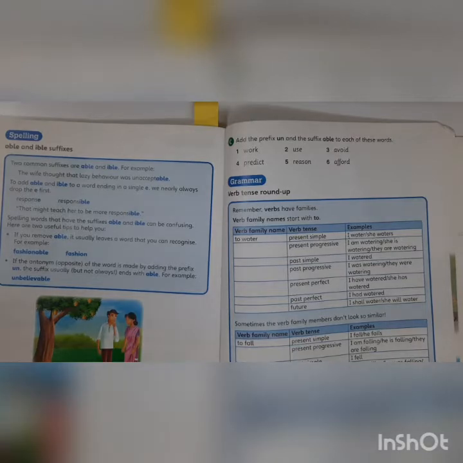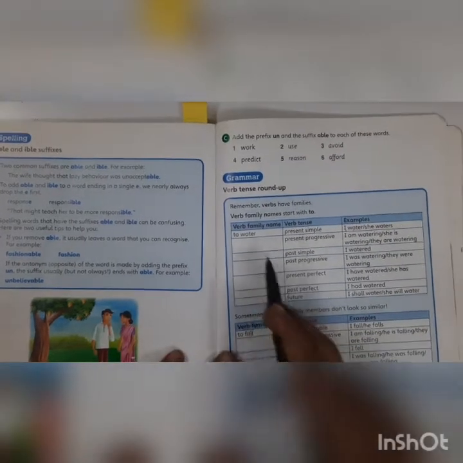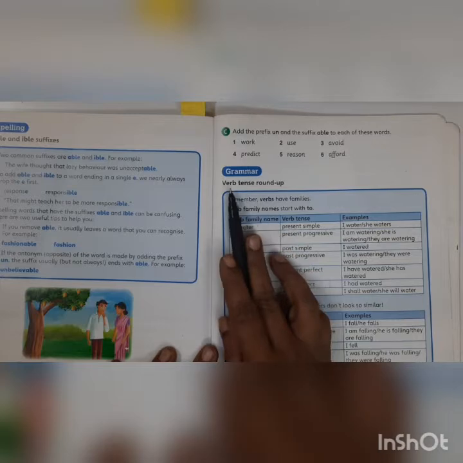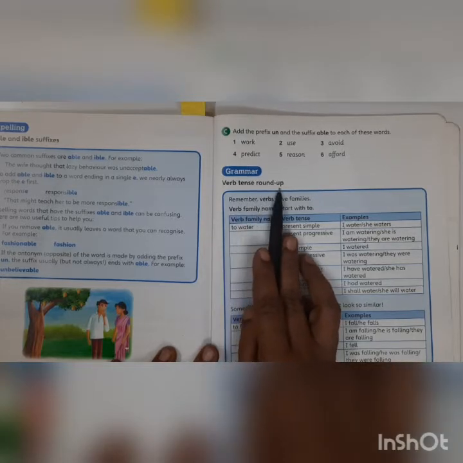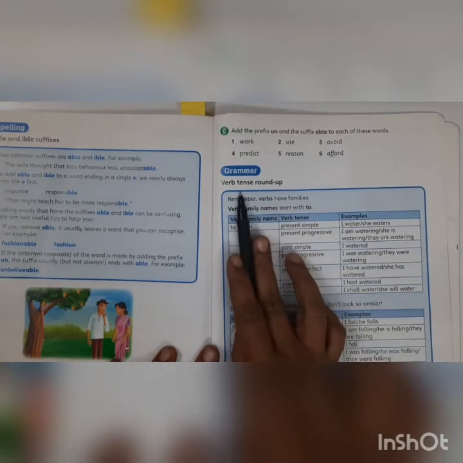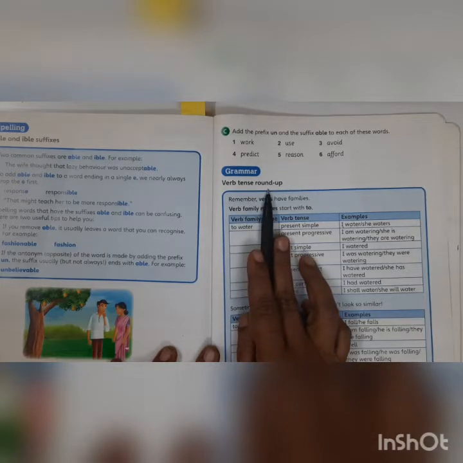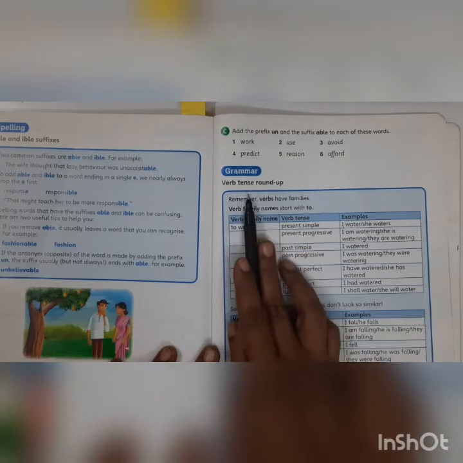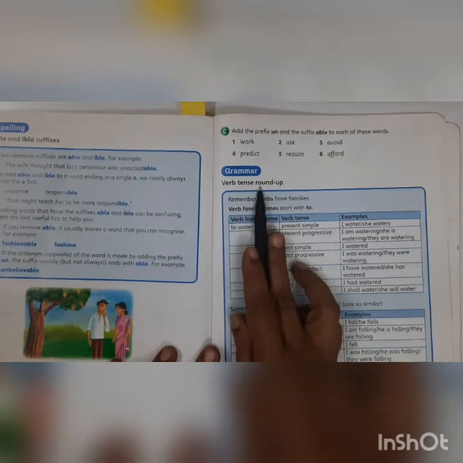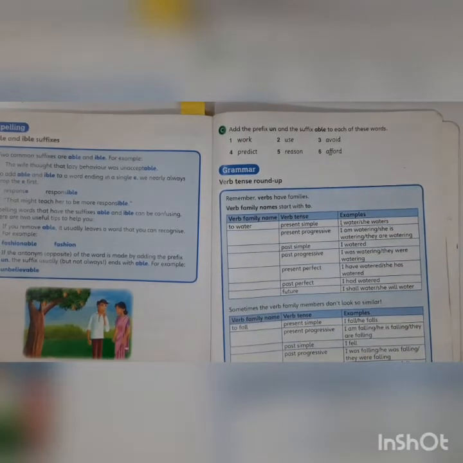Well, children, today we are going to learn. Our learning objective will be grammar, verb tense roundup. Now, children, this is what roundup means. What's the meaning of roundup, children? All what we have learned, all the different tenses what we have learned. So that's the meaning of roundup.